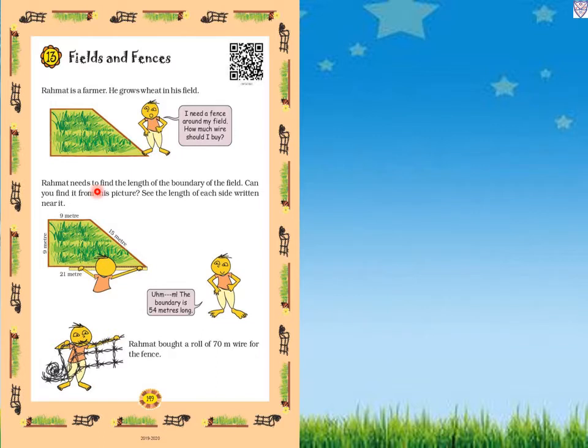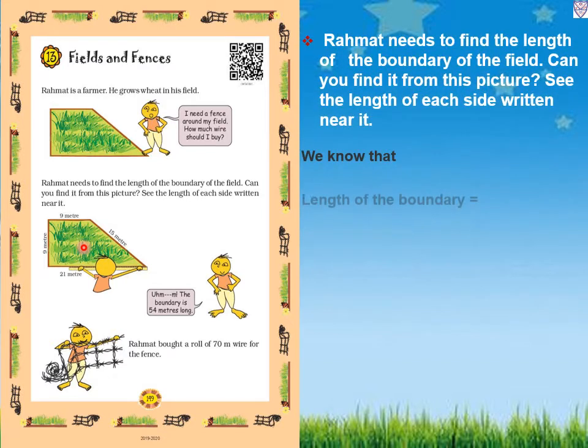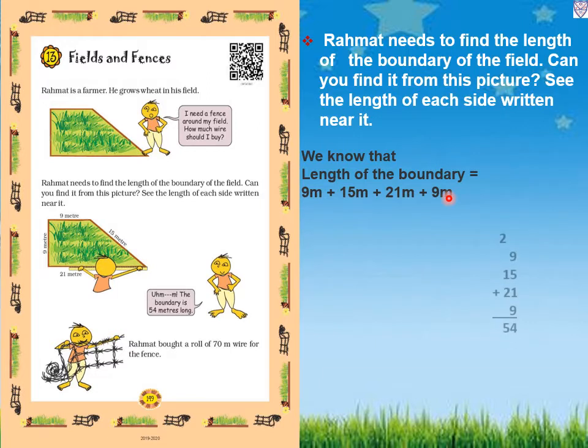So Rahmat needs to find the length of the boundary of the field. Can you find it from this picture? See the length of each side written near it. All the lengths of the sides are given here, so we have to add them. Length of the boundary equals 9 meter plus 15 meter plus 21 meter plus 9 meter.